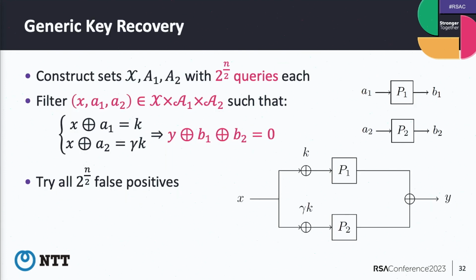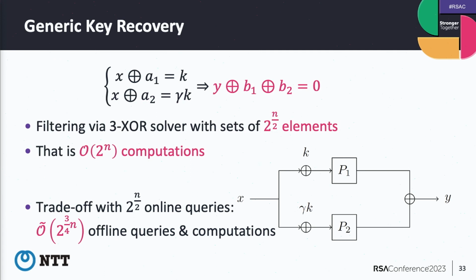Okay, finally, I want to discuss reducing the time complexity. Actually, this attack only shows query complexity. The query complexity is a birthday bound, but if we want to execute this attack procedure in practice, unfortunately we need to solve these 3-sum problems. And unfortunately, we don't have a nice algorithm to solve these problems. So currently, to execute this attack, we need 2 to the n complexity.